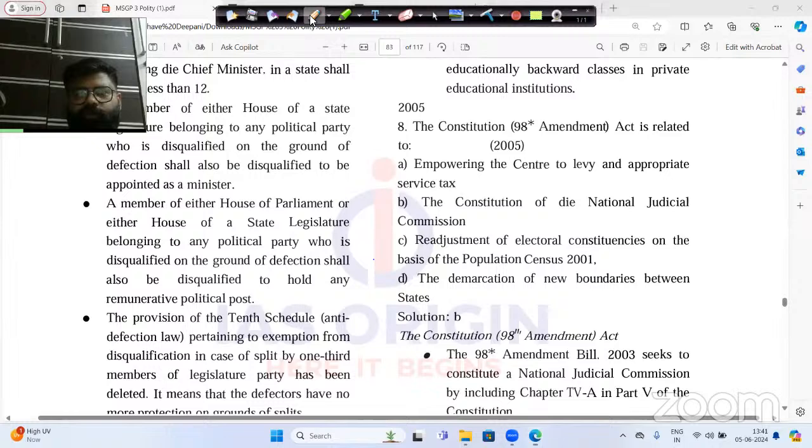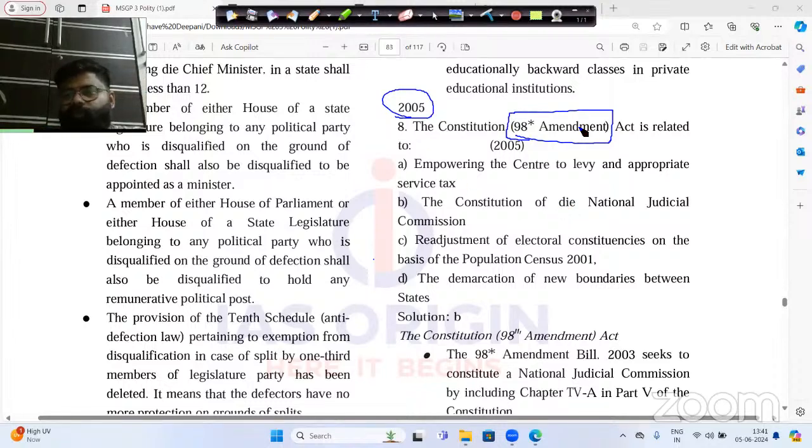This particular question was basically asked in the year 2005, and it is related to the 98th Constitution Amendment, guys. Now there are basically 4 options in front of you, and you need to understand and choose the correct option under the 2005 question.